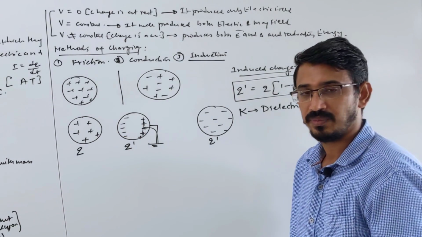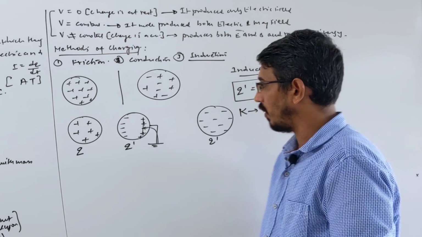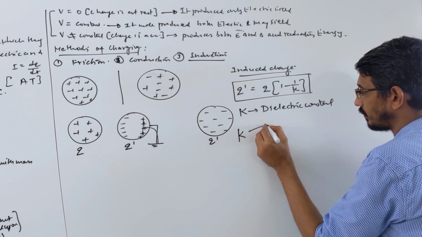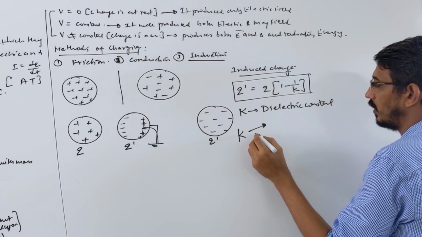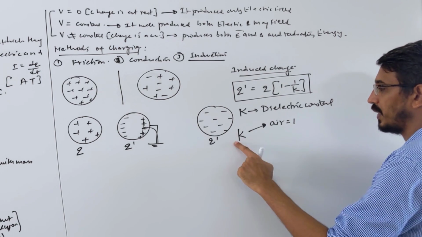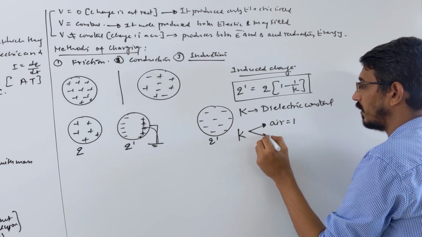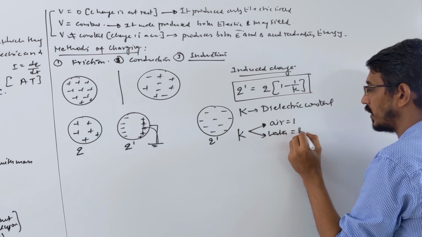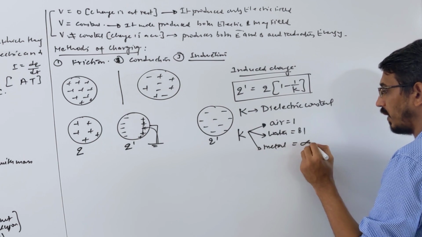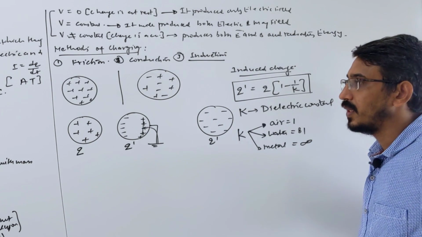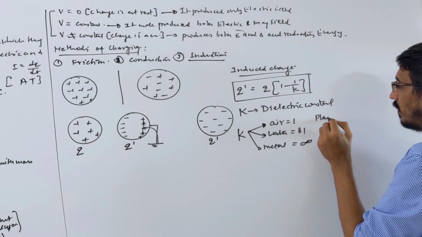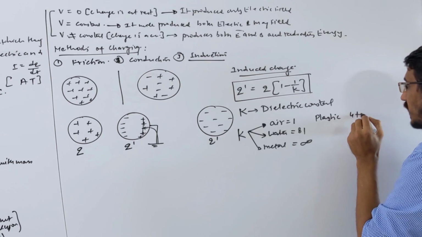What type of body is this, made of wood or metal? I can tell you these two or three values are popular for K. For air, we say it is 1. I will talk a little more about this when I talk about force, the next topic. If you talk about water, it becomes 81. If you have a metal or wood conductor, then K is infinite. Suppose you have plastic, it is around 4 to 6 or something.